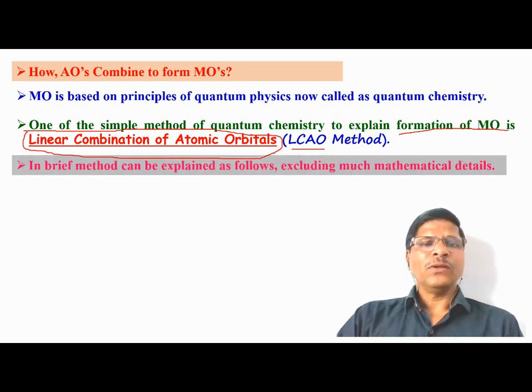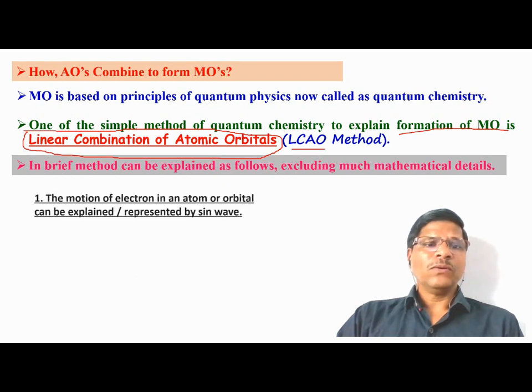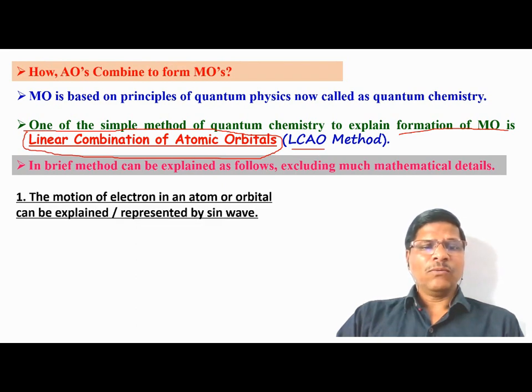So we have atomic orbitals. What is an atomic orbital? It explains the area in an atom where there is a maximum probability of finding the electron, and you are familiar that the electron is in continuous motion and continuously goes around the nucleus in the atom.